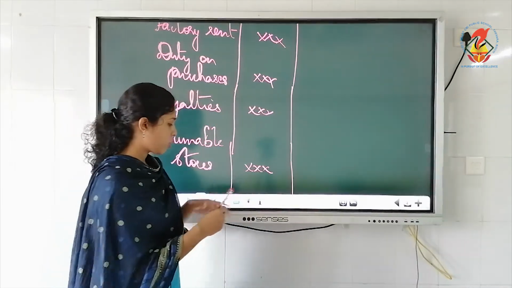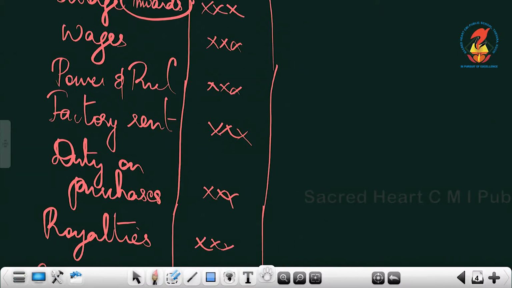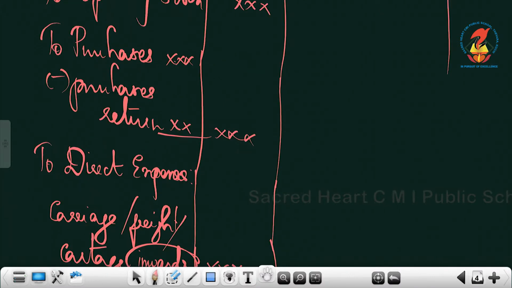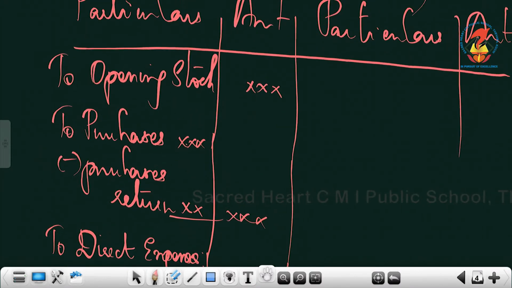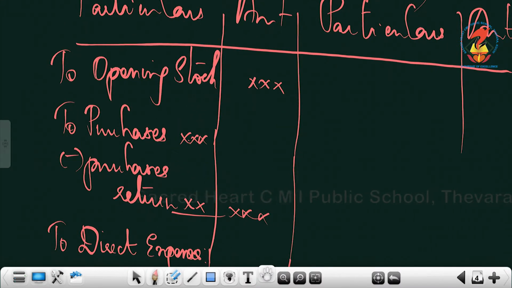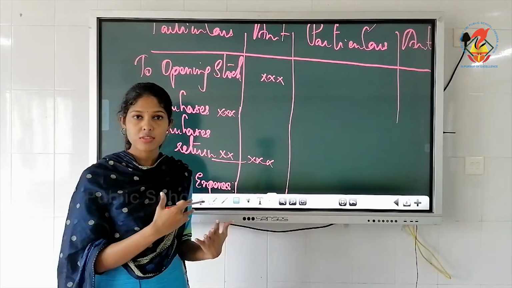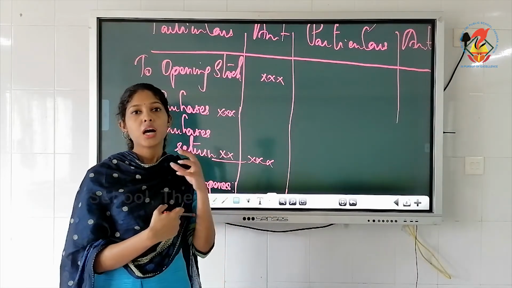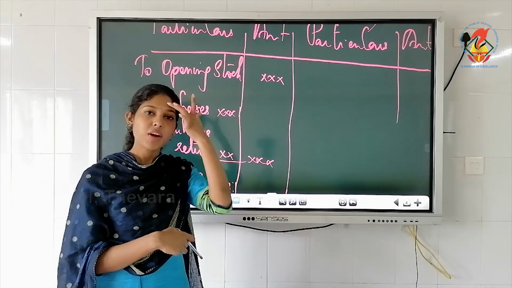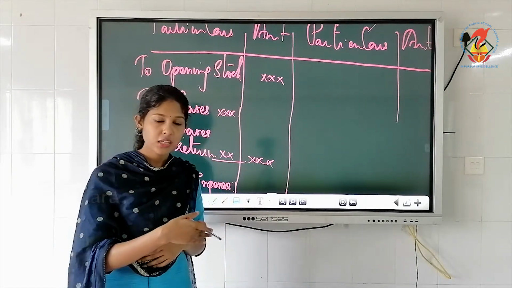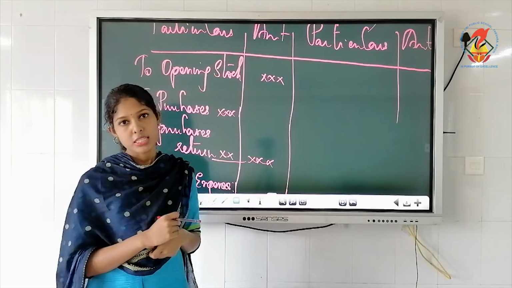Then on the credit side, what you have to write is, first, on the debit side, what all items did we write? We wrote opening stock, purchases, less returns, then the final figure in the outer column, then all direct expenses one by one. You won't be getting all items in a question, understood? But even then, you should be able to identify what will come under direct and what will come under indirect.